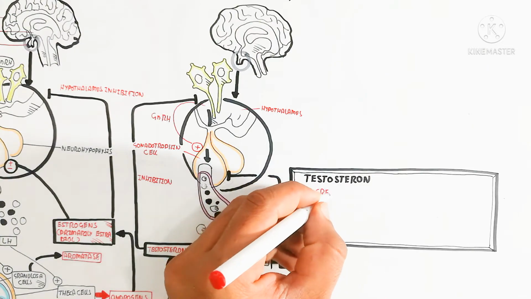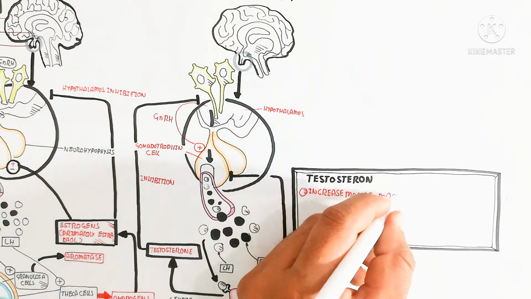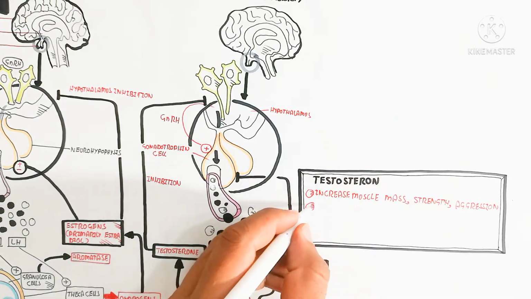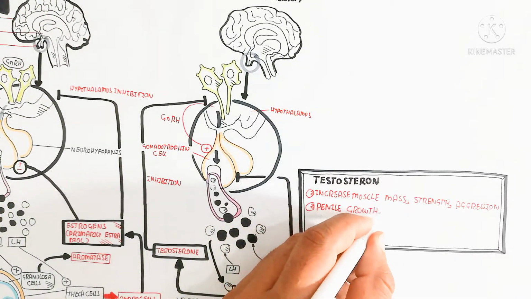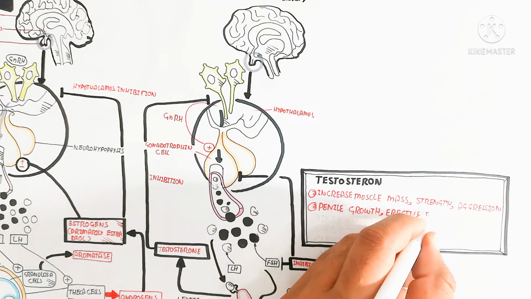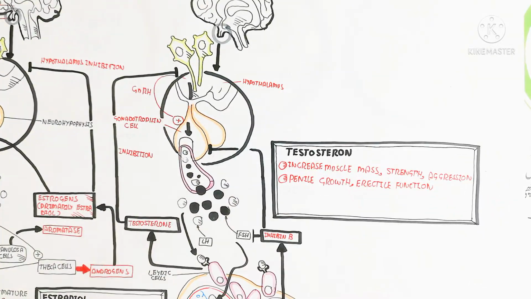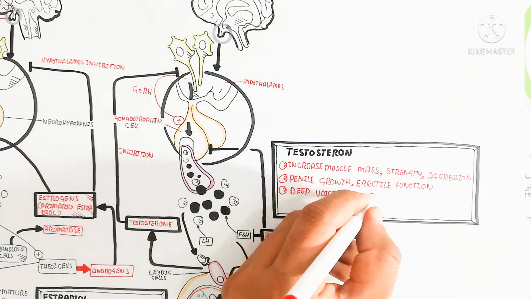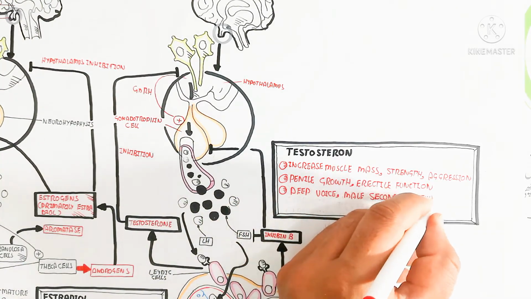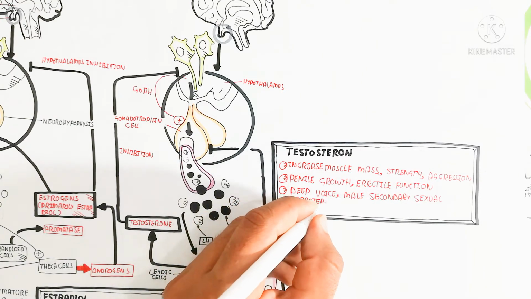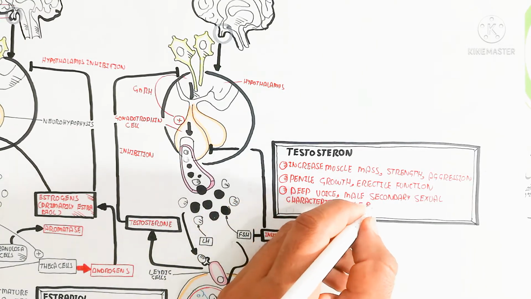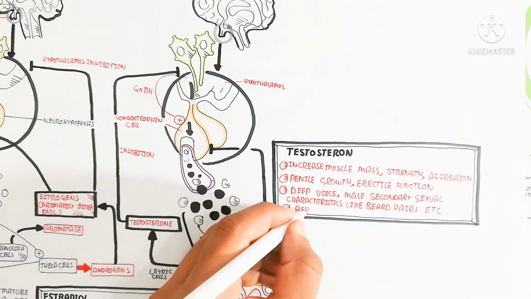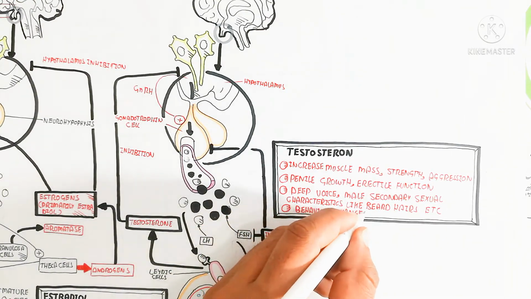So testosterone increases muscle mass, strength after male puberty, aggression, penile growth, and erectile function, while the decrease of testosterone will lead to erectile dysfunction, deep voice, loss of male secondary sexual characteristics like beard and hair, and behavioral changes like aggression as well as maleness appearance.